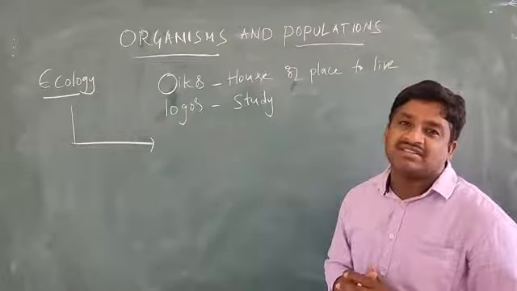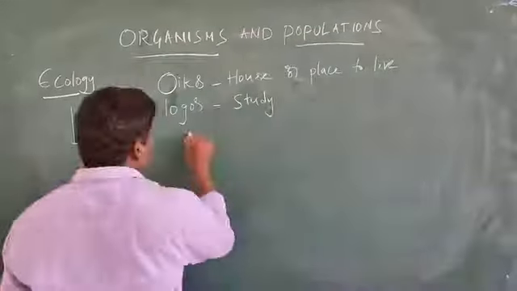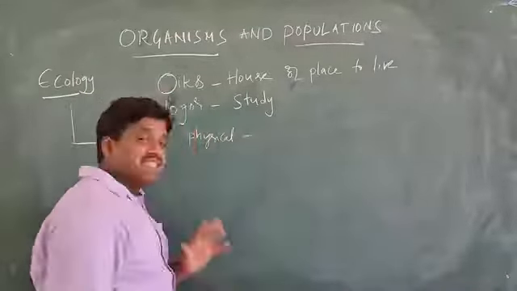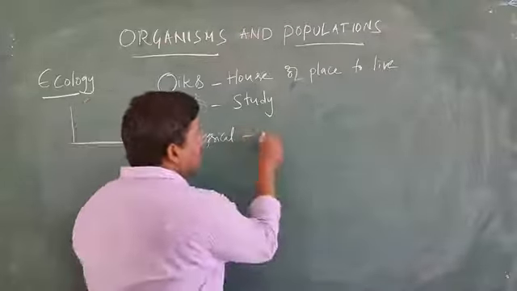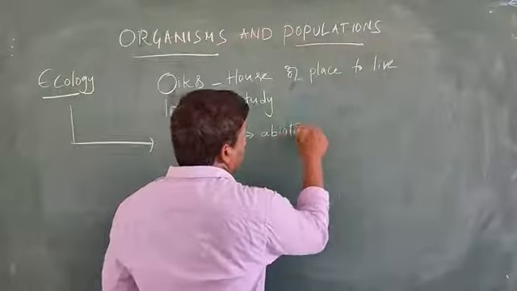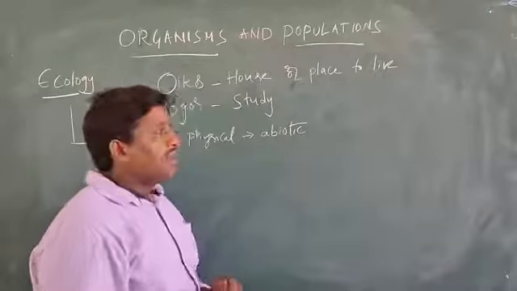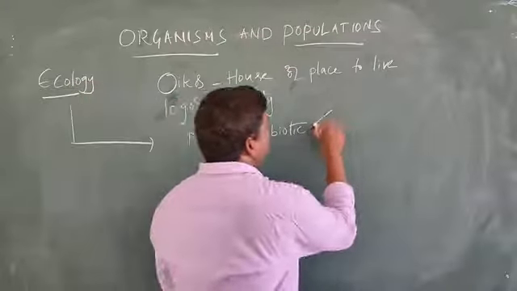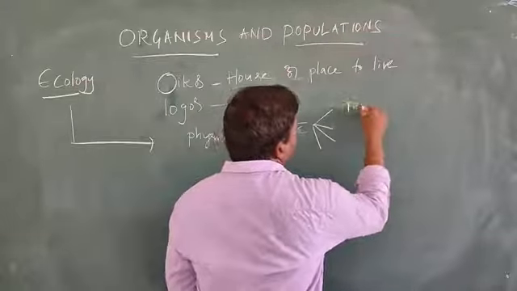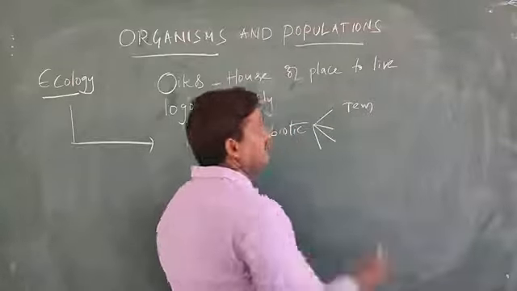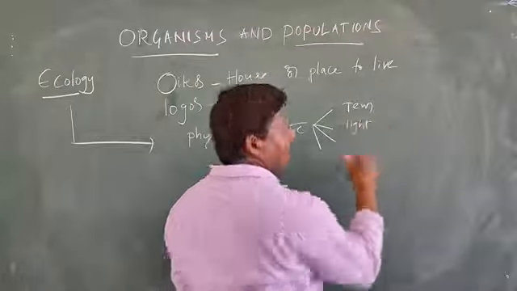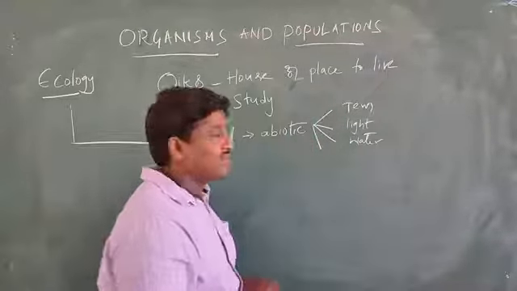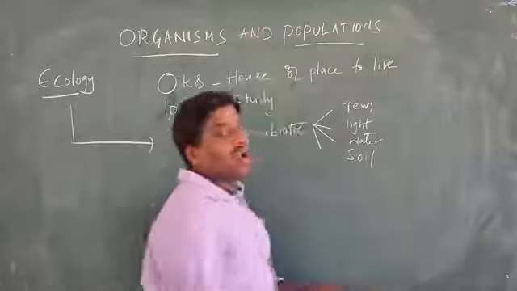Physical environment. What is meant by physical here? Physical means abiotic. Abiotic factors. Abiotic means temperature, light, water and soil.